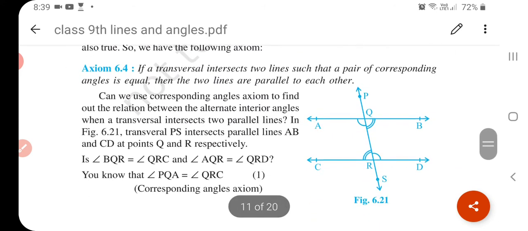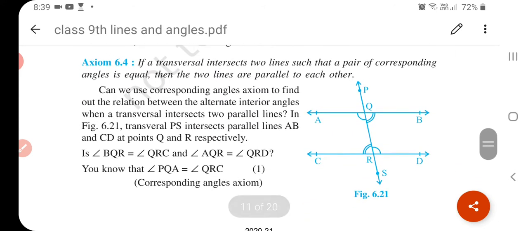Now what is the second axiom, 6.4? If a transversal intersects two lines such that a pair of corresponding angles is equal, then the two lines are parallel to each other. See, if two lines are parallel, then corresponding angles are equal. If corresponding angles are equal, then the two lines are parallel.